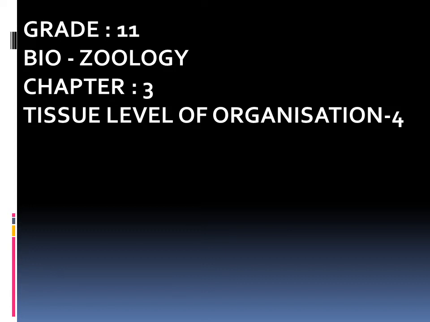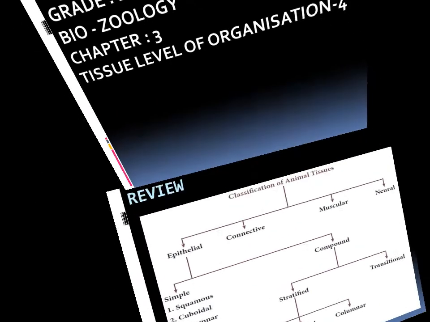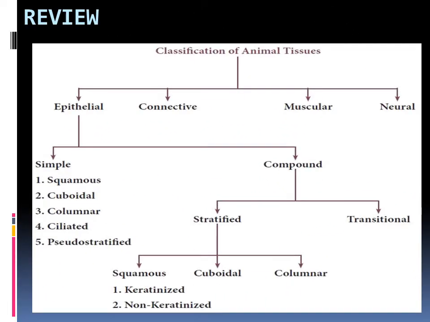So we are discussing chapter 3, tissue level of organization, right? And let us continue the class. So far we have completed the classification of animal tissue, and animal tissue is classified as 4 types: epithelial tissue, connective tissue, muscular tissue, as well as neural tissue. In that, epithelial tissue is again classified as simple epithelial tissue as well as compound epithelial tissue.